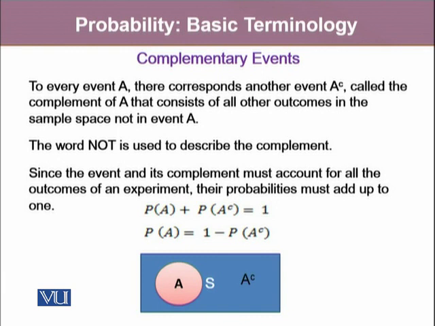If in a sample space this pink circle represents event A, then the rest of the blue area in this sample space is called the complement of the event, which means if this is event A, all this blue area is not event A. And if we join both, it makes up the whole sample space, and their probability is going to be equal to 1.